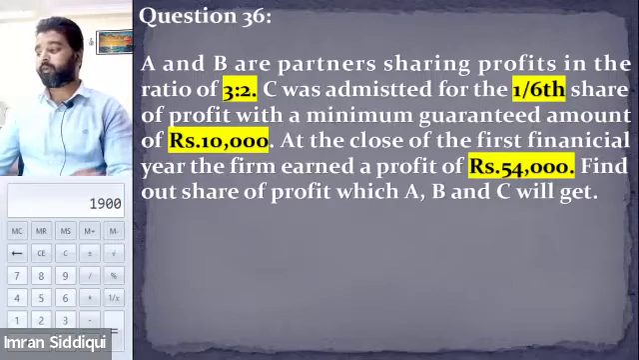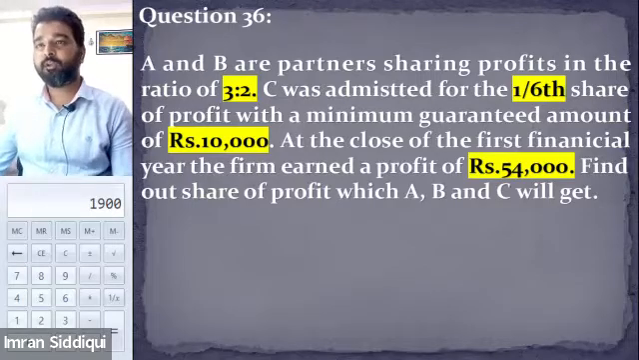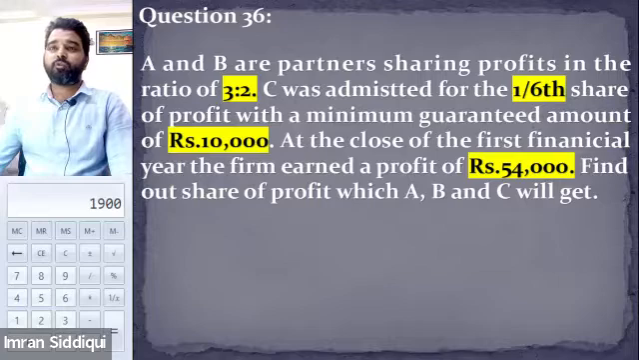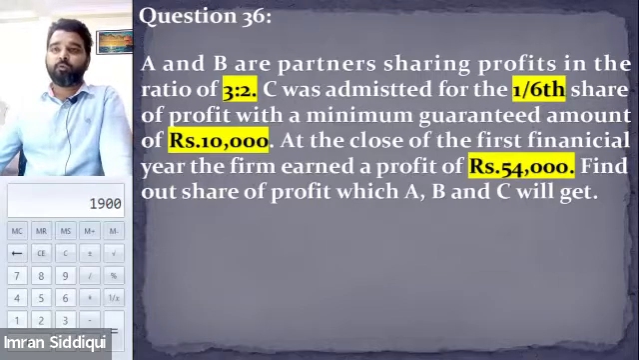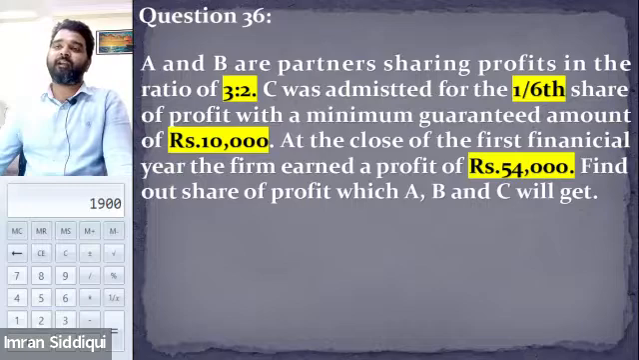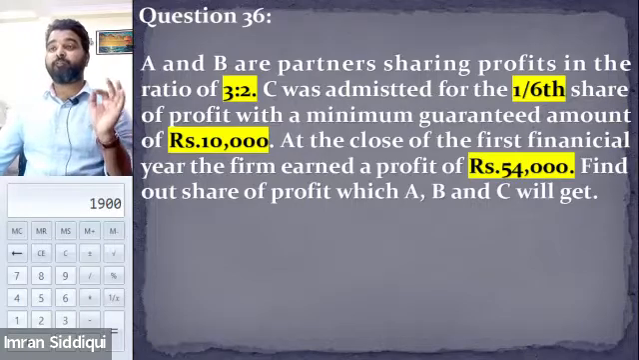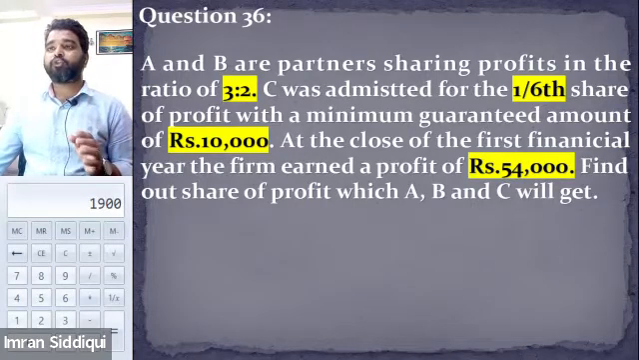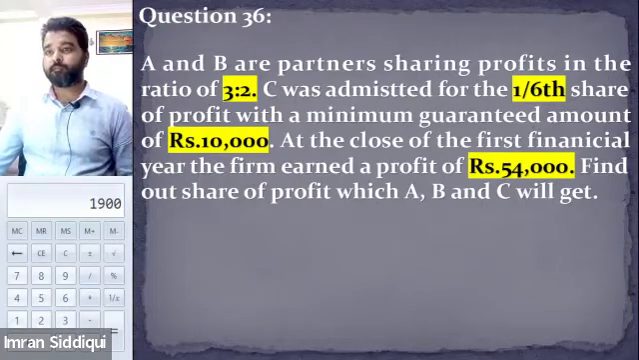Okay. The question is very simple. There were only two partners earlier, A and B. Their profit sharing ratio was 3:2. Okay, they were sharing the profit in the ratio 3:2. But now they decided to admit C as one of the partners, and they have agreed to share the profits of the business. 1/6 of the profit is guaranteed to him. That should be equal to 10,000. So basically the guaranteed amount is 10,000.